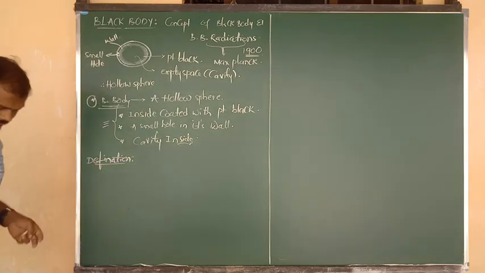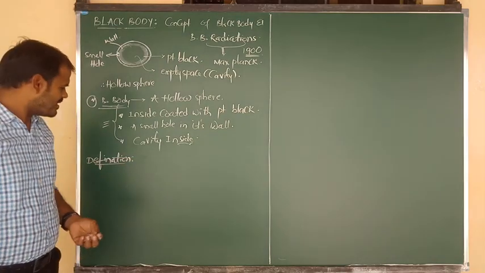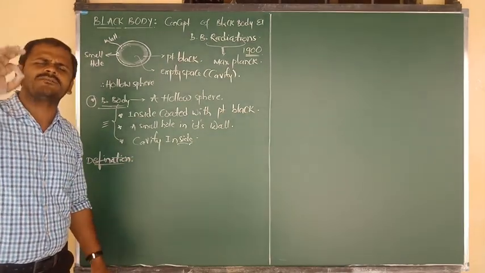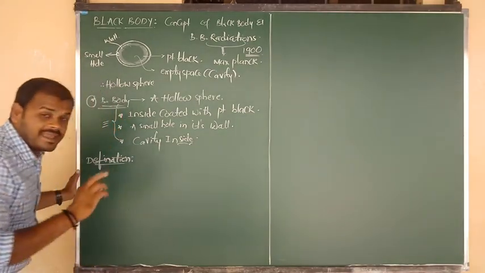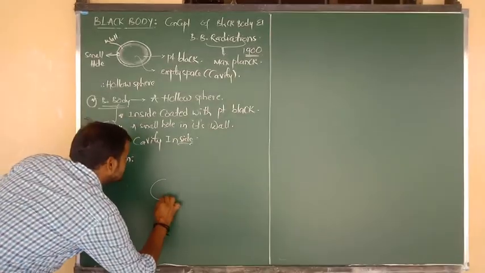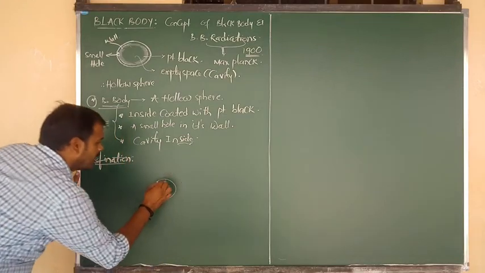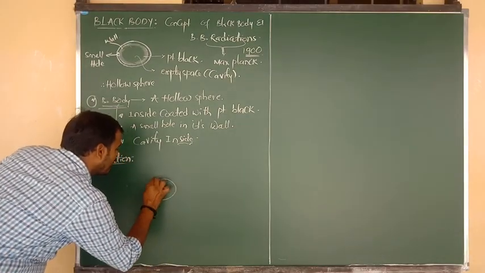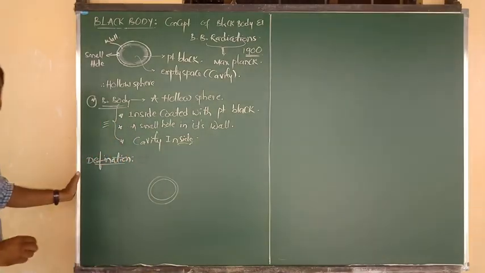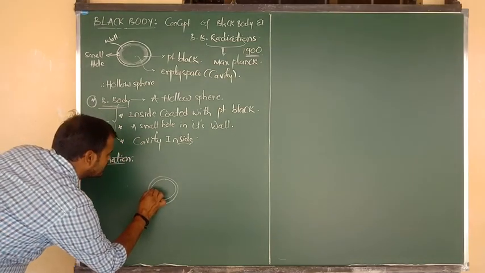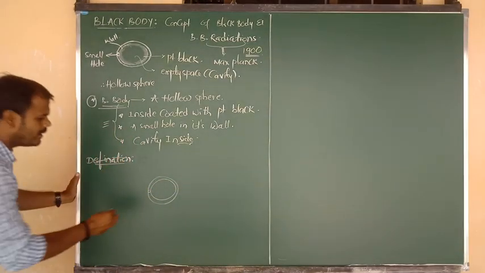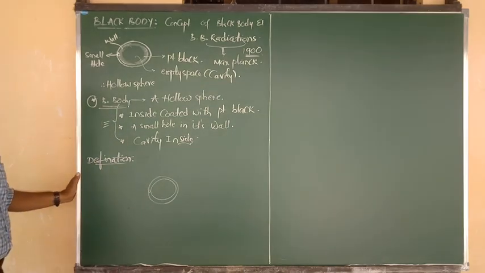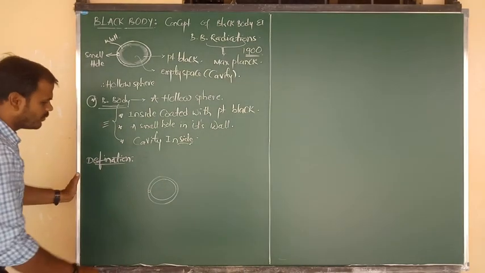What is meant by a black body? A very simple and easy definition. Let me consider a hollow sphere, with an interior and an exterior. It is a metallic wall, a hollow sphere with a black body wall. It contains, as I have already told you, a small hole.